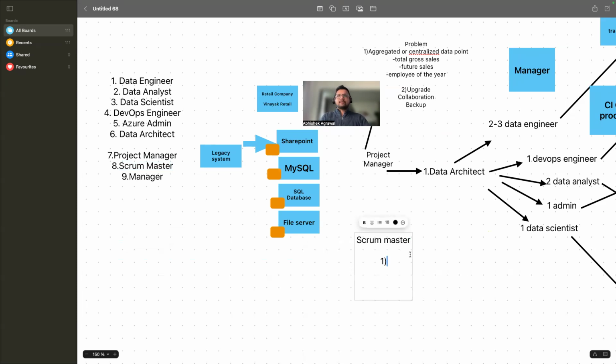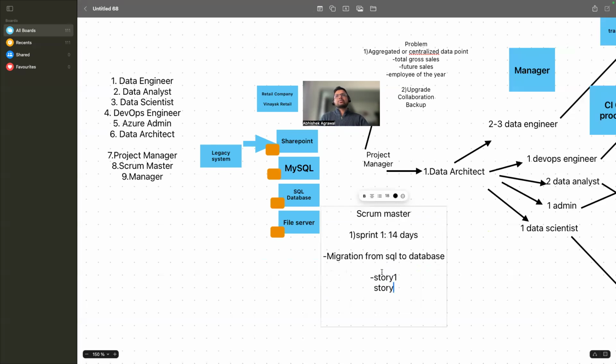Sprint cycle means, in sprint one, suppose it is a 14-day sprint, we will do a migration from SQL to the database. Now in the sprint, we will create stories: story one, story two. We will create many stories here. A story means a task.